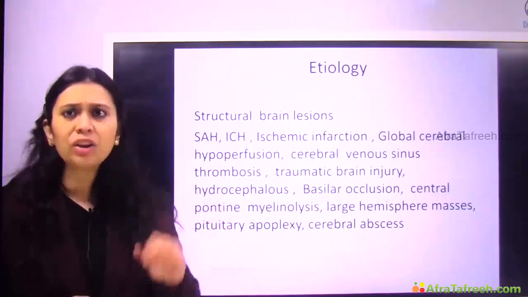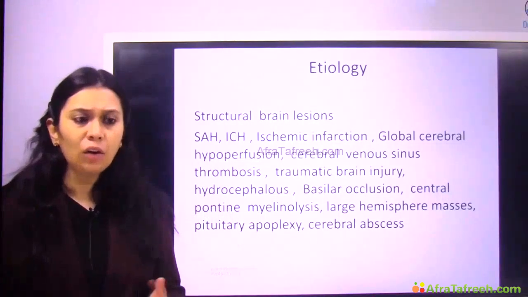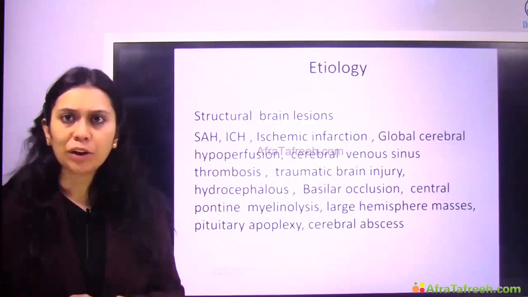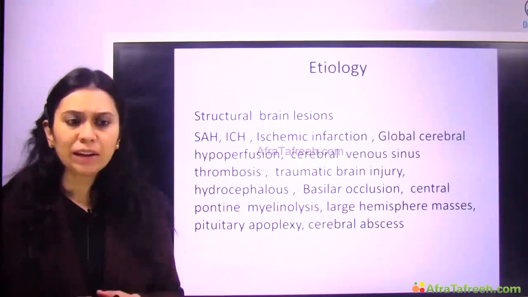So any structural brain lesion can cause coma, like subarachnoid hemorrhage, intracranial hemorrhage, ischemic infarction, global cerebral hypoperfusion, cerebral